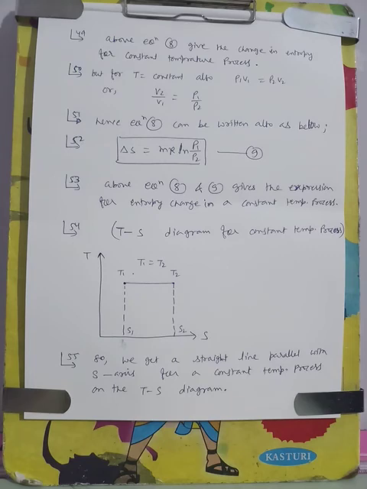Remember equation 1, that is delta Q by T is equal to mCv dT by T plus the next term. Here dQ by T represents the change in entropy, and because there is no transfer of heat in isentropic process, delta Q will be 0, so there is no change in entropy in isentropic process. That is why I am not mentioning change in entropy for isentropic process here.